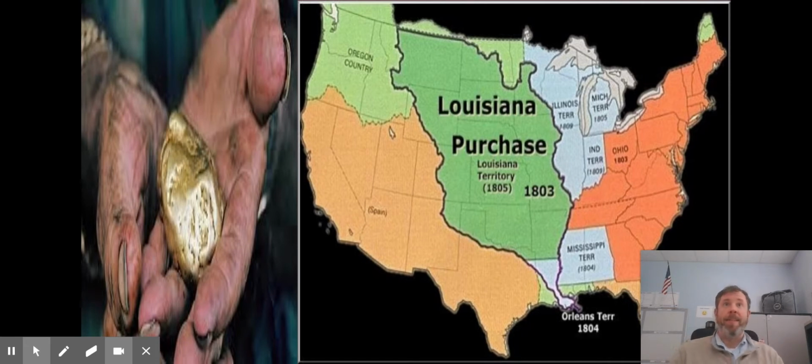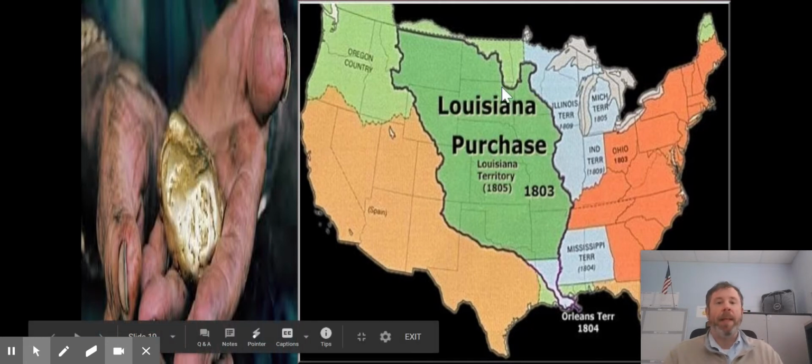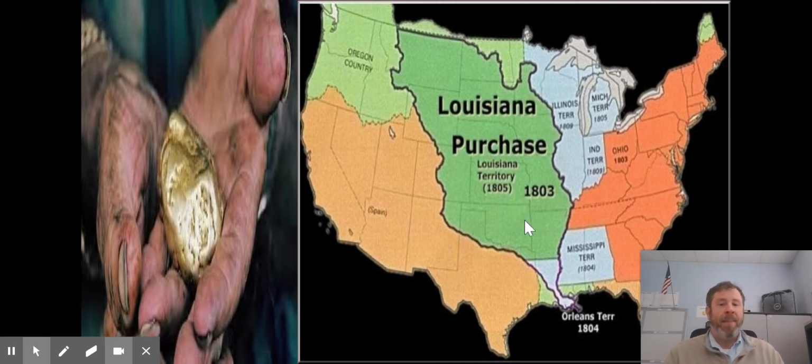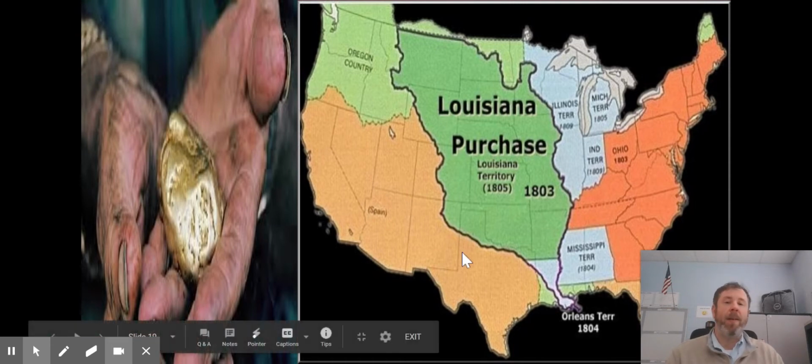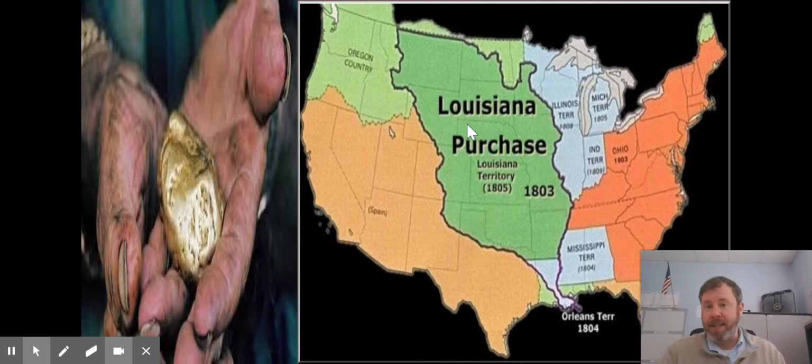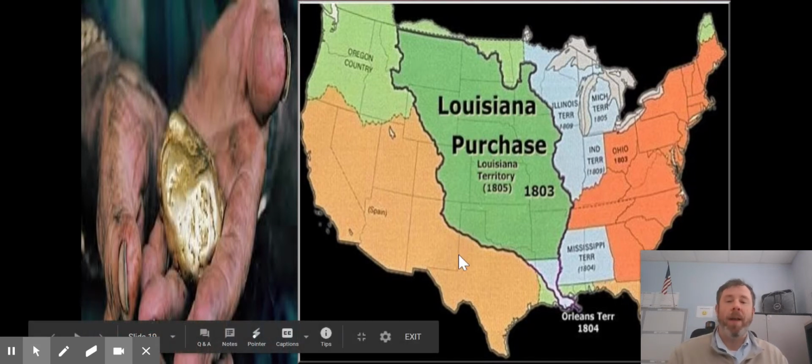If you're familiar with the San Francisco 49ers, they're named after the people that came out in 1849 to find gold. They were known as 49ers. So looking at this map, you see the land that we got with the Louisiana Purchase. You see all this orangey yellowish color. That's what we got with the Mexican War, and then Oregon up here. We have completed manifest destiny.